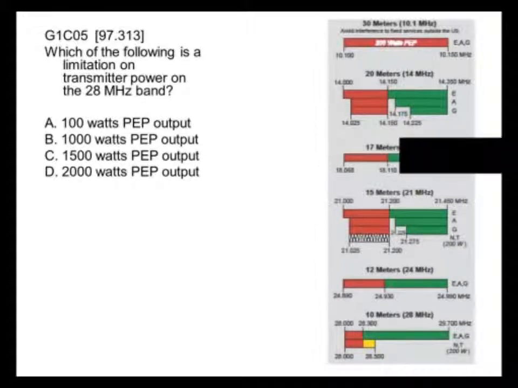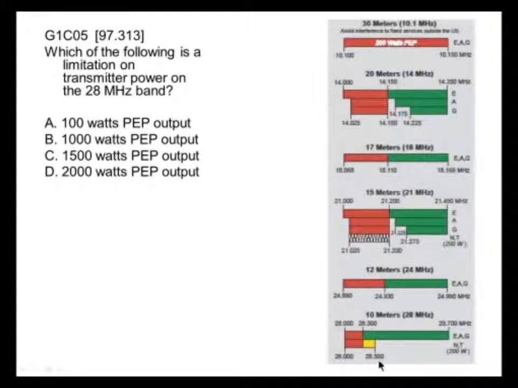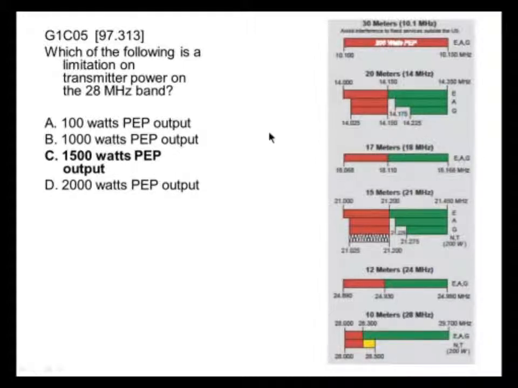Which of the following is a limitation on transmitter power on the 28 megahertz band? Down here we do not see any power restrictions, so it's the maximum power allowed for amateur radio, 1500 watts PEP output.